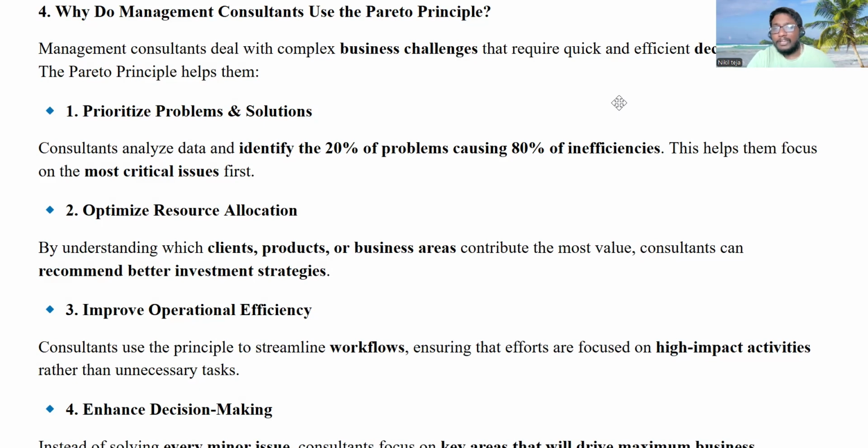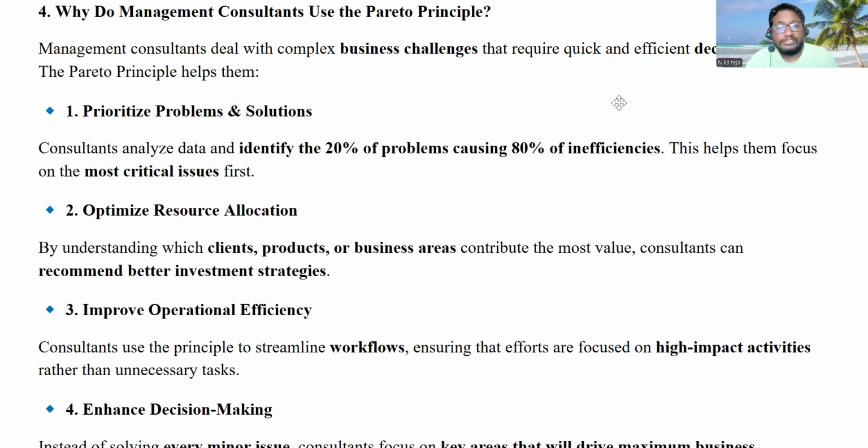It will become effective after eradicating this 20% of issues. See, 80% of problems are solved. That is nothing but optimized resource allocation. They will be giving their energy and allocating their resources only to this particular 20%. Twenty percent means a small portion. Sometimes maybe 20%, 25%, 30%, but assume it's a small portion, right? They will be concentrating more on the small portion of issues.